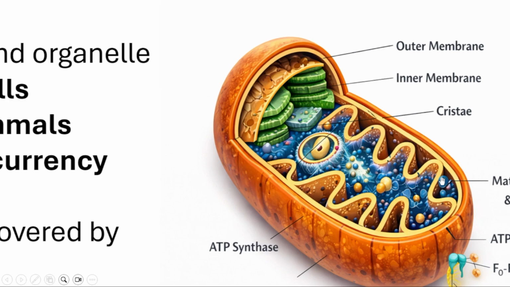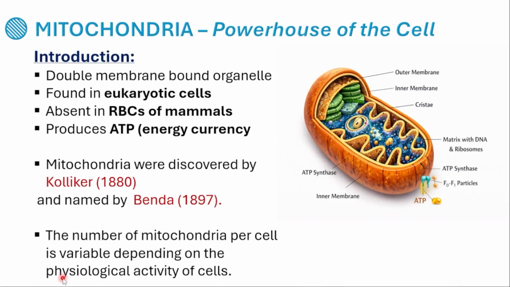That infolding is said to be cristae, of the inner membrane. The inner membrane shows infoldings. That infolding itself is called cristae. In between these two there is a space, isn't it? That space is called what? Perimitochondrial space.